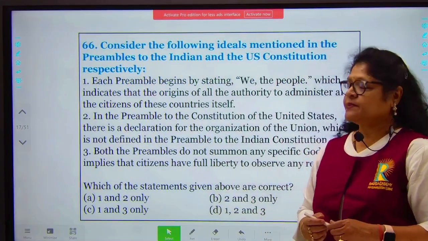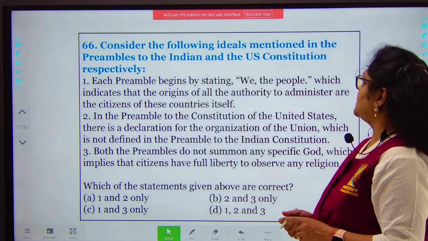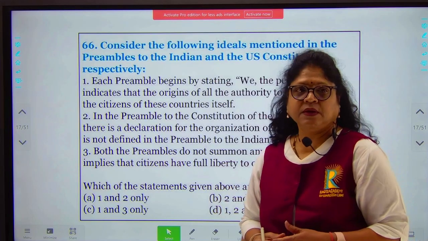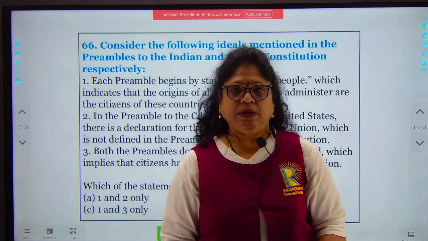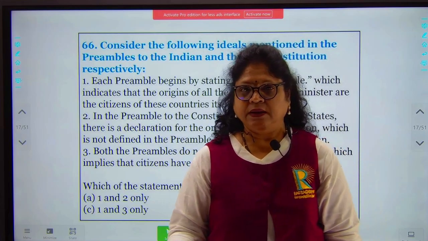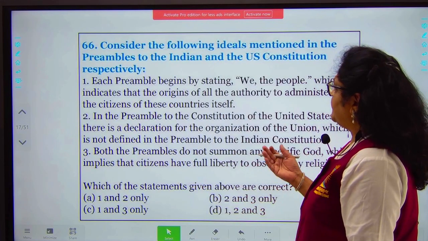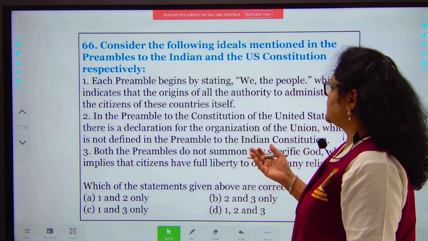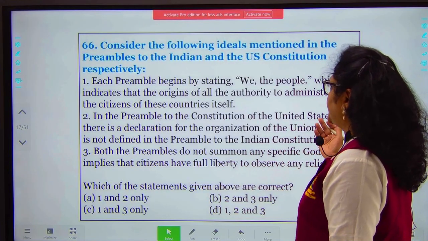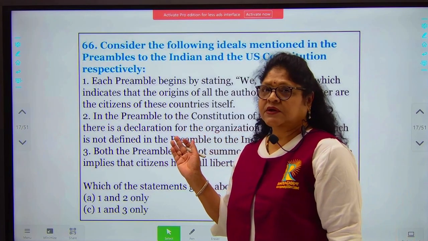Consider the following statements on ideals mentioned in the preamble to the Indian and the US Constitution respectively. So here there is a comparison between the preamble to the American Constitution and the Indian Constitution. The first statement says, each preamble begins by stating we the people, which indicates that the origin of all the authority to administer is the citizens of these countries themselves, which is a true statement.